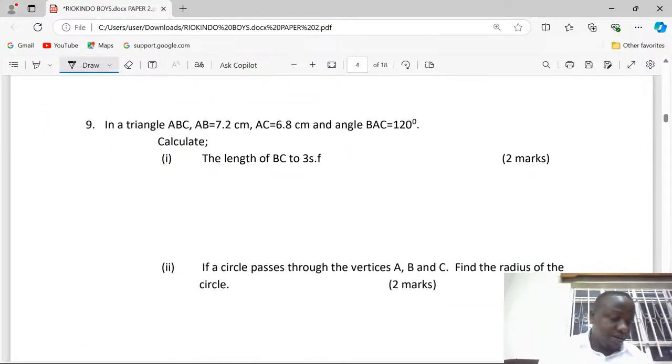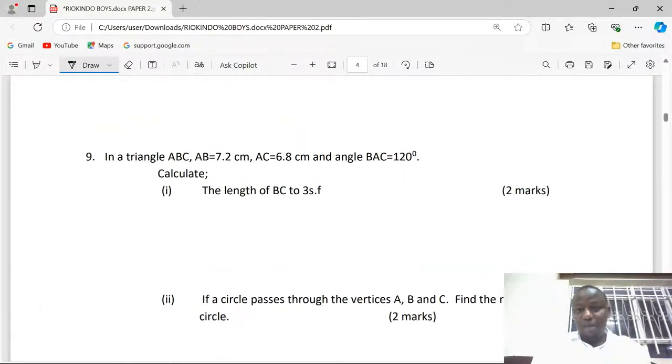Yeah, number 9. Remember, we are winding up. Number 9: in a triangle ABC, AB is equivalent to 7.2, AC 6.8, and the angle BAC equals 120. Calculate part 1, the length of BC, to 3 significant figures.